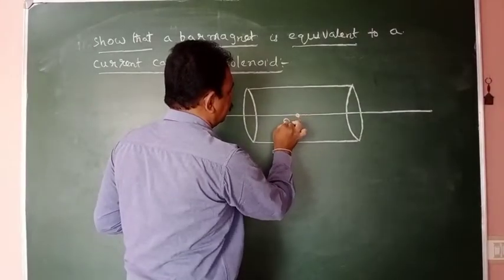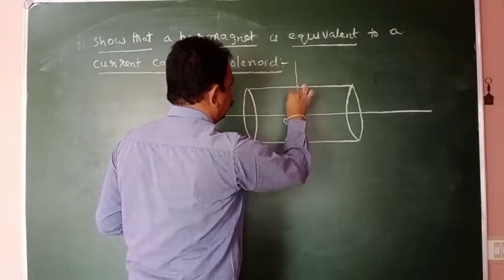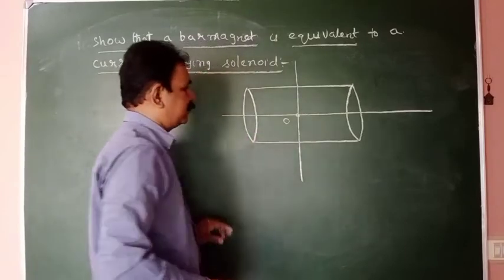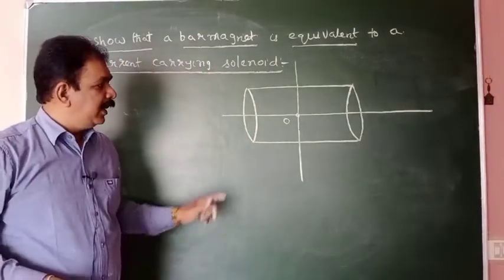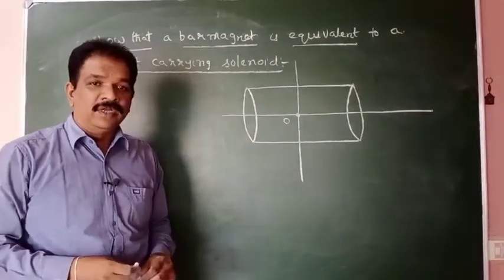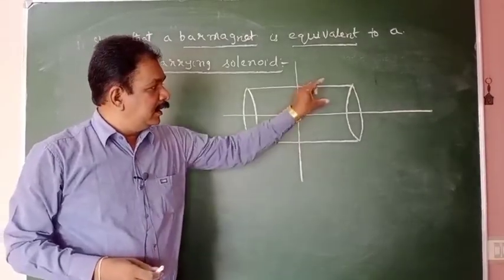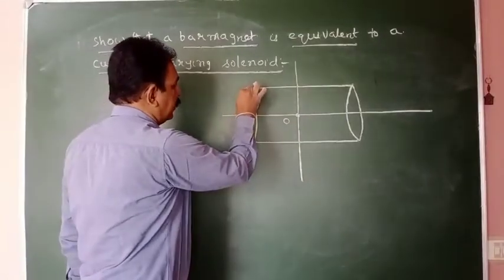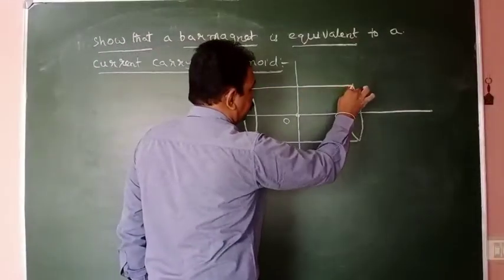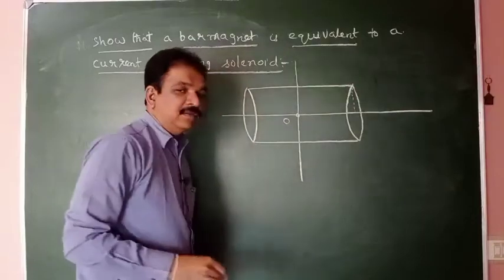This is the midpoint of the solenoid. This will be the y-axis. So I am considering a solenoid having length 2L and radius A. This will be the radius.